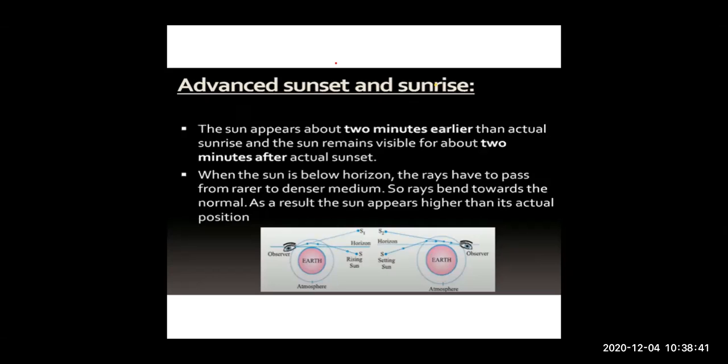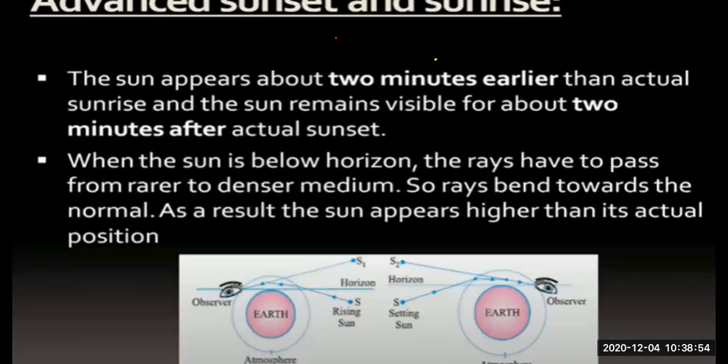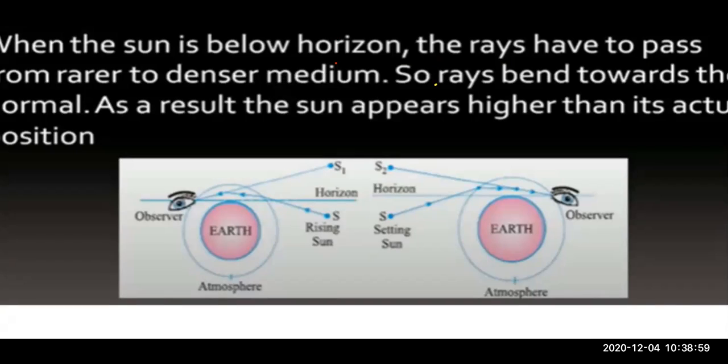How does this happen? The same atmospheric refraction takes place. So we will see it from the diagram over here. Let's concentrate on the diagram. See, here the sun is rising, right? This is the horizon. Horizon is the line of sight, the line of observation. जिस line में हम observe करते हैं, right? उससे below हम observe नहीं कर सकते.